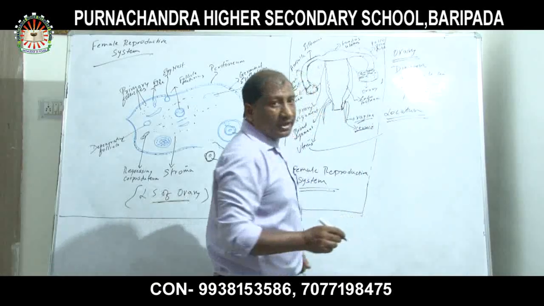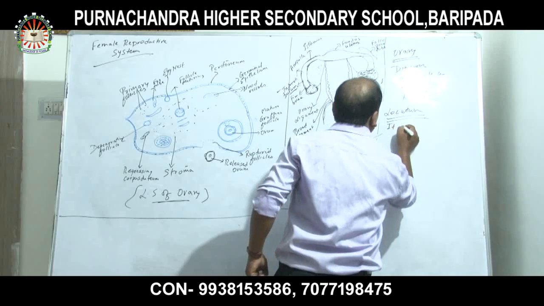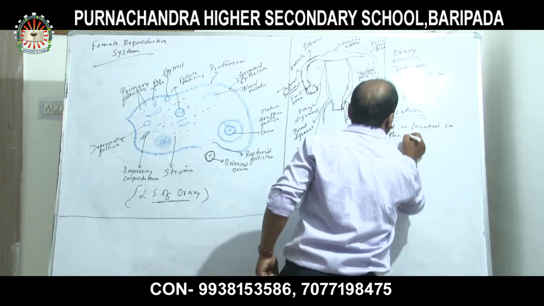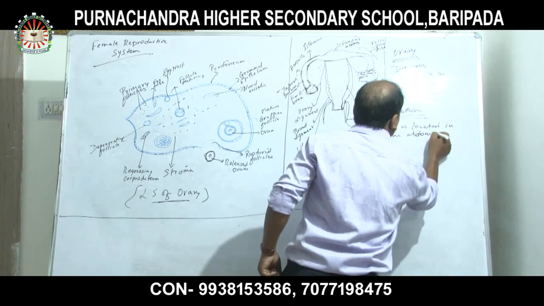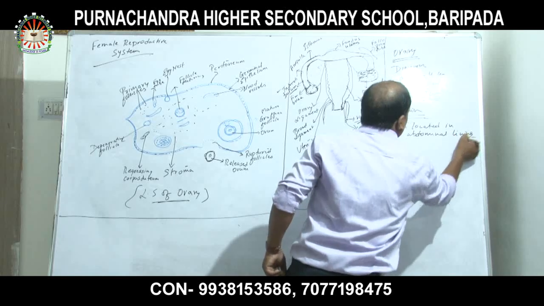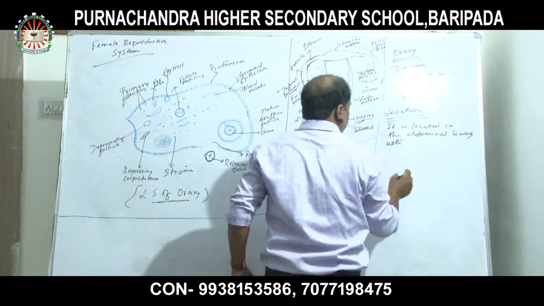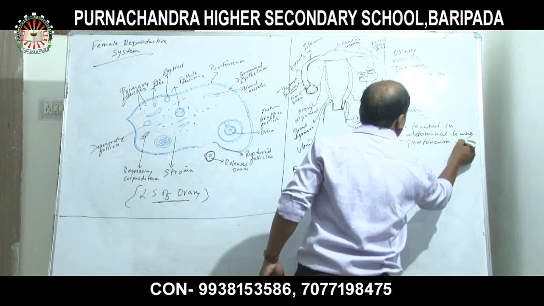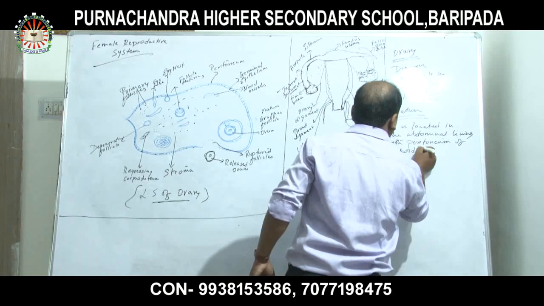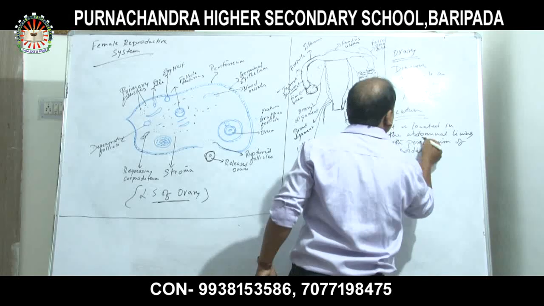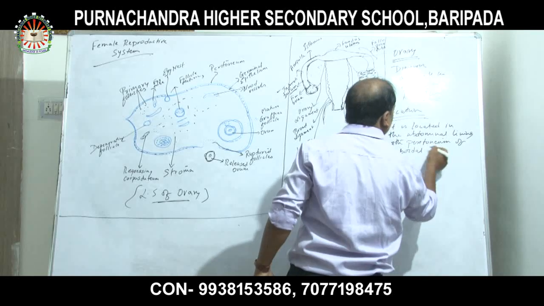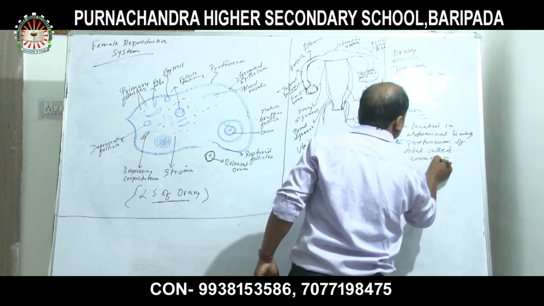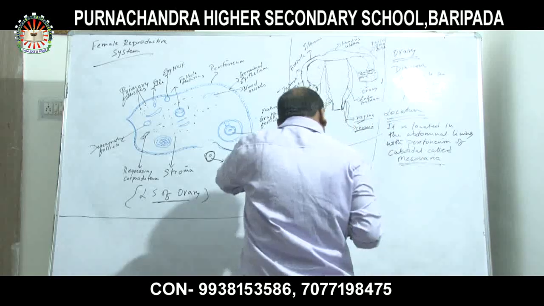It is located in the abdominal area, in the abdominal lining with peritoneum of cuboidal cells, called the mesovarium.